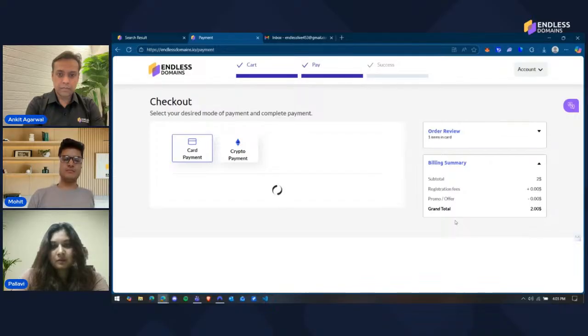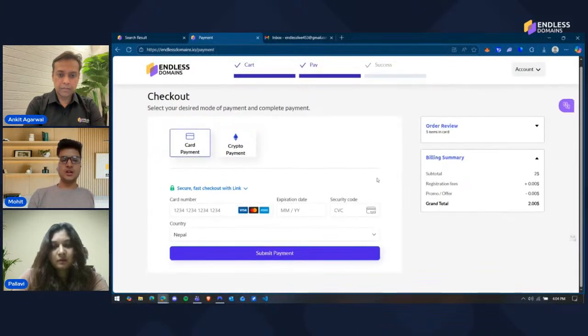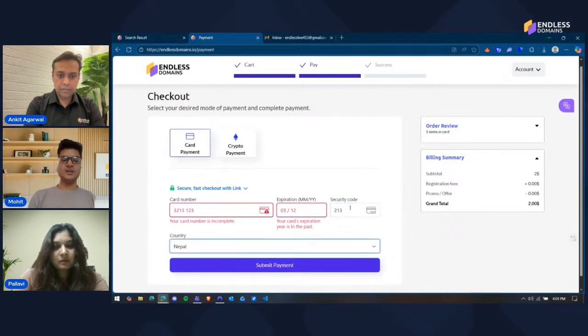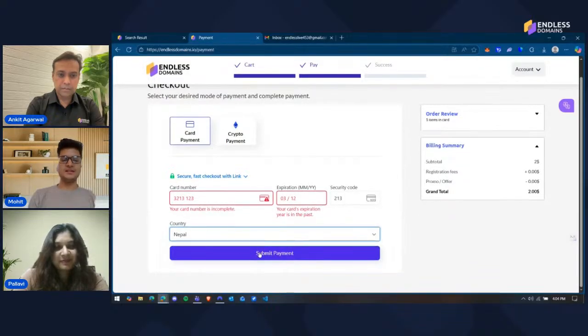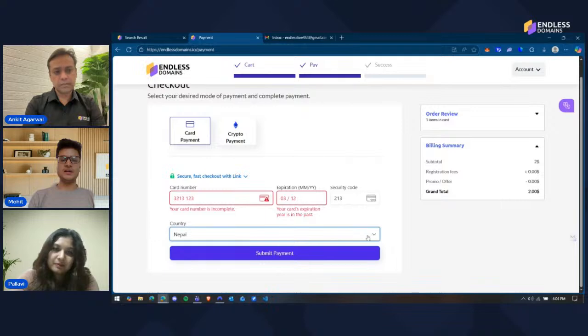On the checkout page, we have two major payment options: card payment and crypto payment. Let's first quickly go through the card payment. It's quite self-explanatory, but what you have to do is just enter your card number and card details here. You need to obviously enter the right fields. Then you click on submit payment. Once you click on submit payment, whatever authentication is required by the bank on your side will pop up.